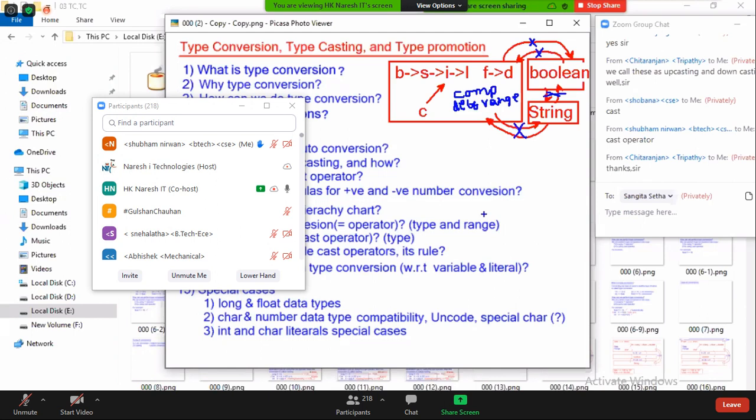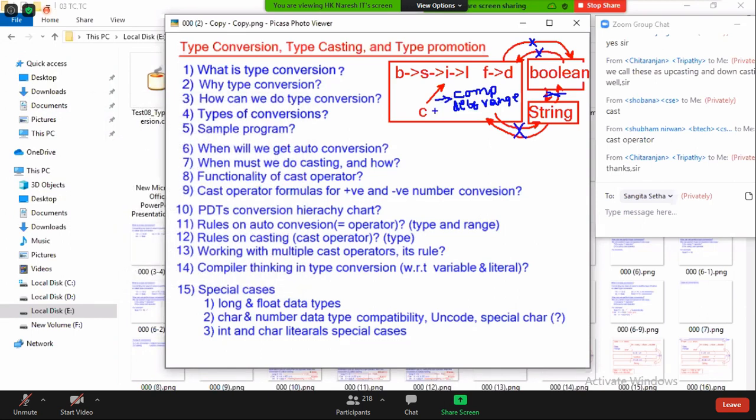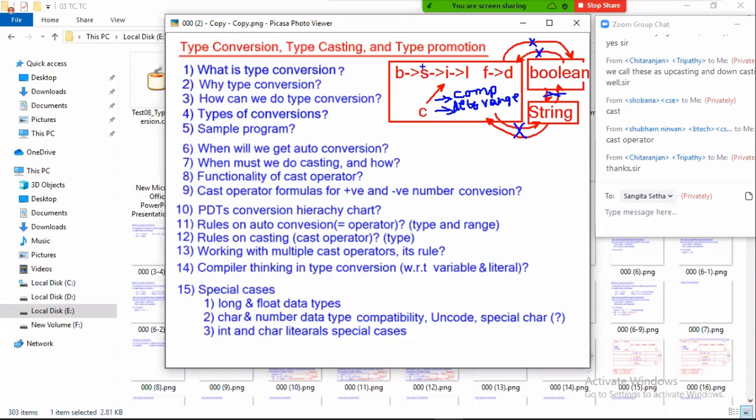Are you catching my point? All these 7 data types are compatible but differ in range. So if you try to assign short to byte, the compile time error is possible lossy conversion. Some value you are going to lose, the compiler is telling. They are compatible. But if you do boolean to int, cannot convert.